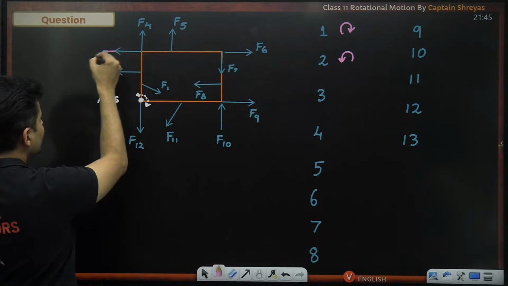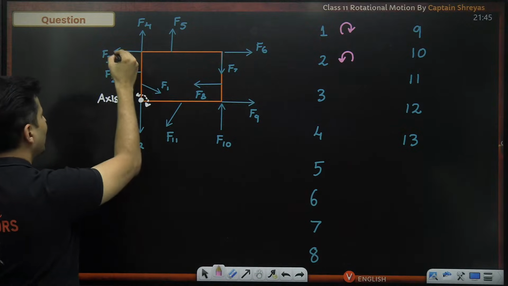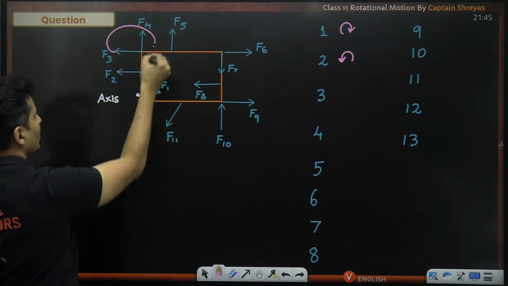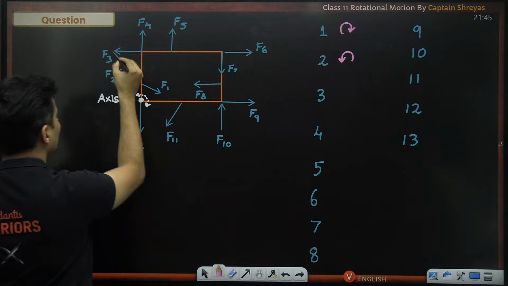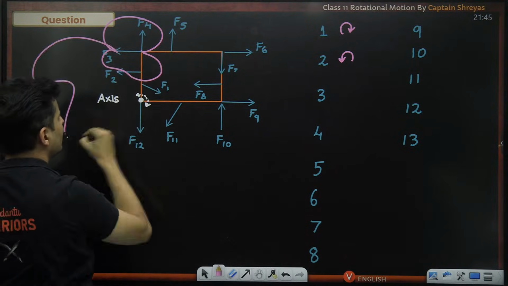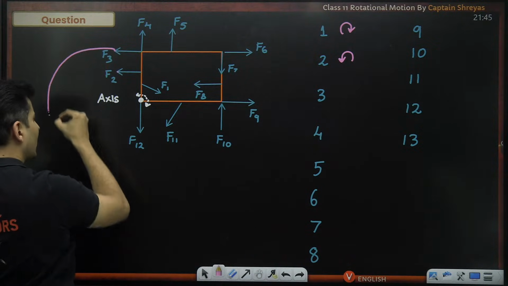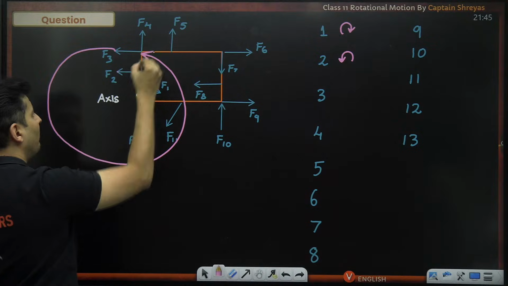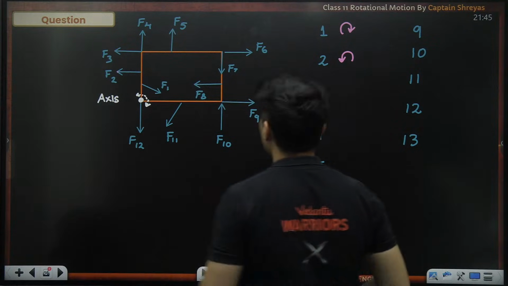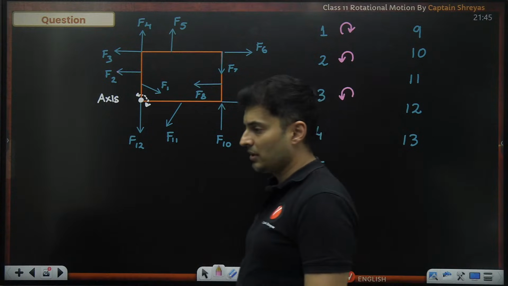Force 3, just move it around, but do not exclude this axis, or else you might go like this also and come back. So how do I know which way I should go? Some student might say I will go like this, some might say like this. Just make sure you're going around such that the axis is a part of it, or inside of it. So you are going anti-clockwise, therefore the third force is creating anti-clockwise torque.